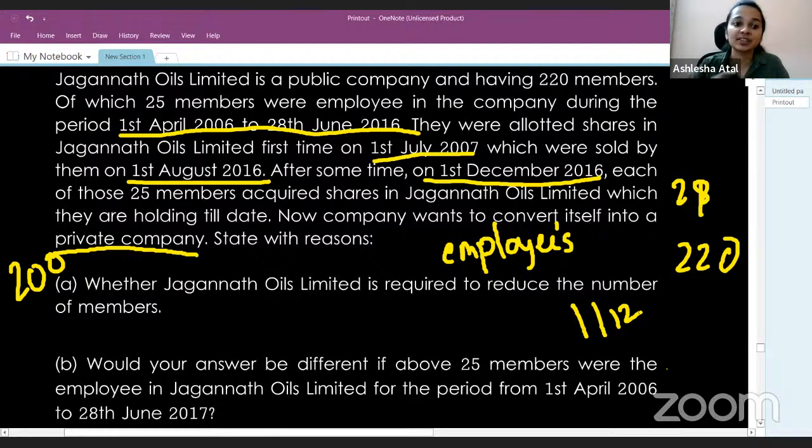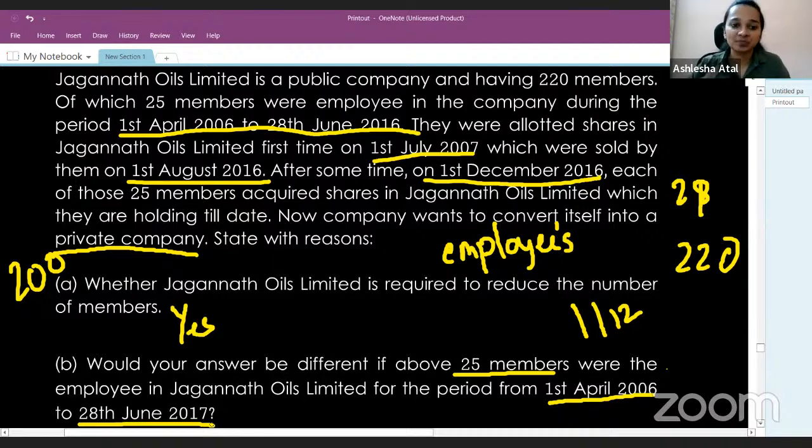So in the first situation, yes, Jagannath Oils Limited is required to reduce the number of members, because the number of members is 220, which exceeds the maximum limit which a private company can have. But let's now look at the second part of the question. The second part says, would your answer be different if the above 25 members were employees of the company for the period from 1st April 2006 to 28th of June 2017?